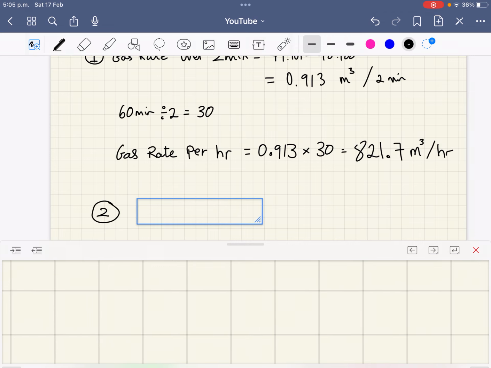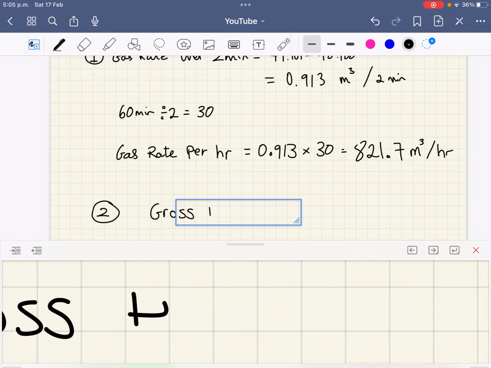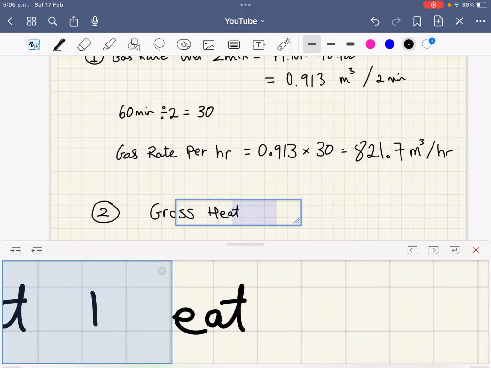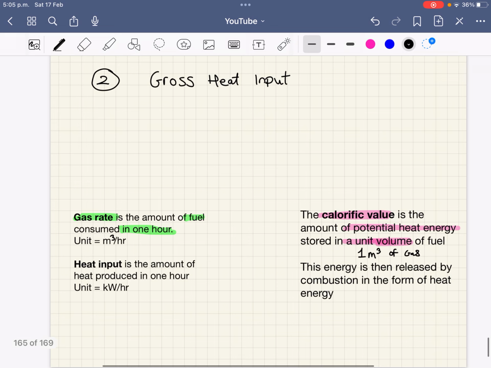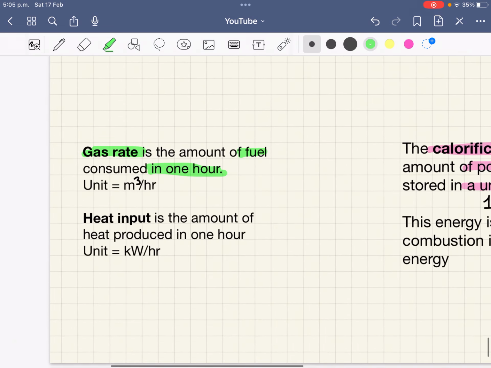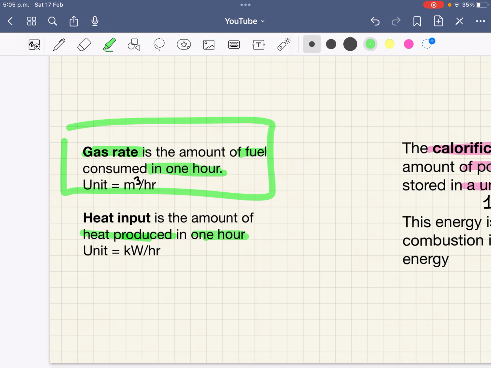So the heat input, this is actually your gross heat input, and I had the heat input formula down here as well. Your heat input is the amount of heat produced in 1 hour. Again, very similar to the gas rate, except for gas used in an hour, it's heat produced in an hour.